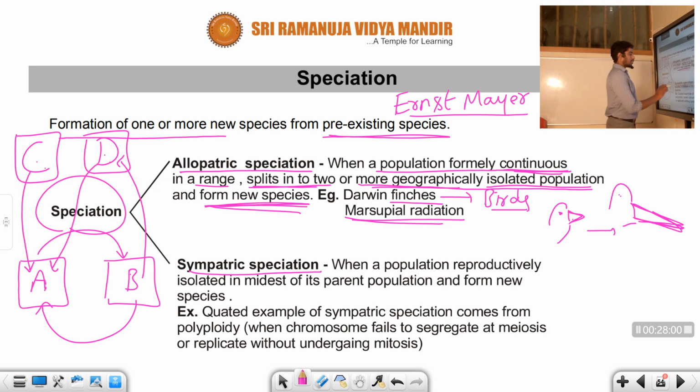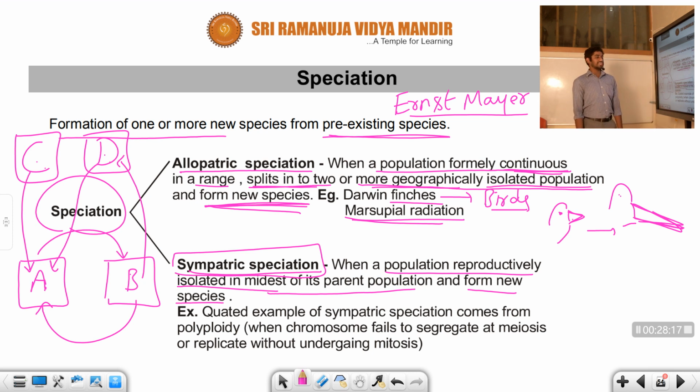Let us talk about one more point: sympatric speciation. Sympatric speciation means when a population becomes reproductively isolated in the midst of its parent population and forms a new species. So what does that mean? A population is reproductively isolated from the midst of its parent population and forms the new species. Let us talk about the example here. The quoted example of sympatric speciation comes from polyploidy.